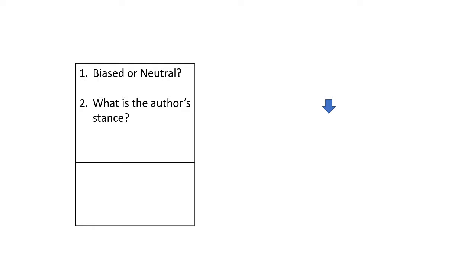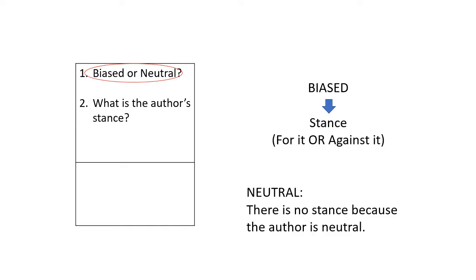In the third column, you need to decide if the author is biased or neutral. Remember that you can tell if an author is biased or neutral by the language or word choice the author uses. So if the author is biased, then you need to decide what stance the author takes. Is the author for it or against it?